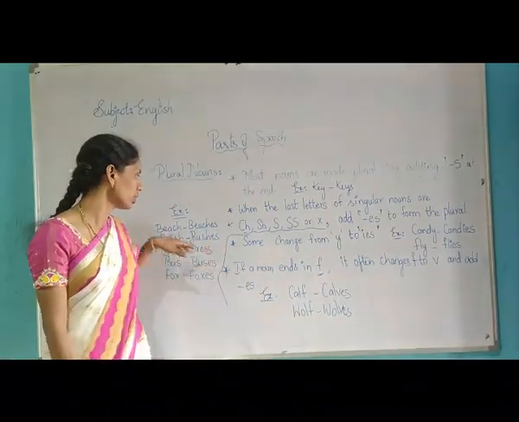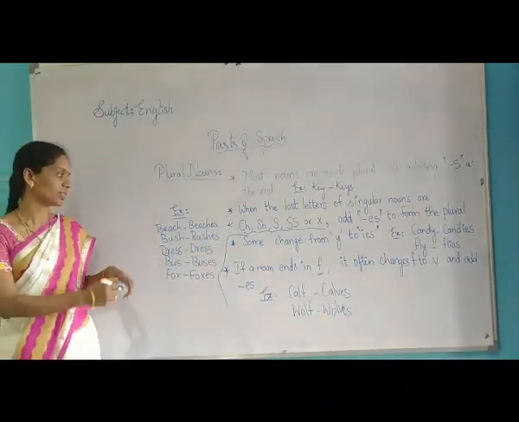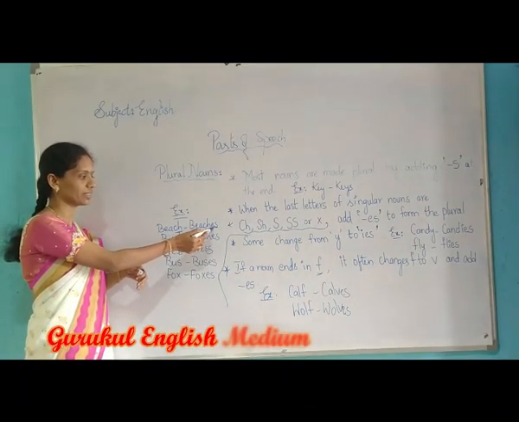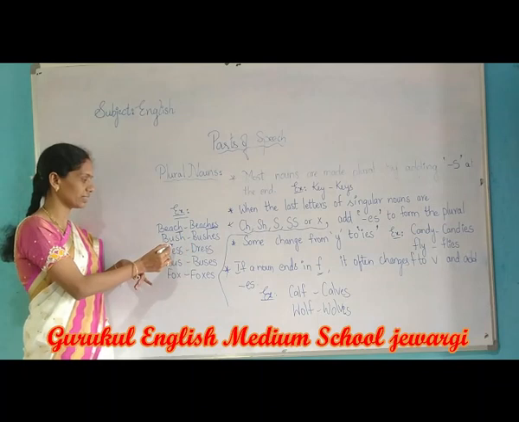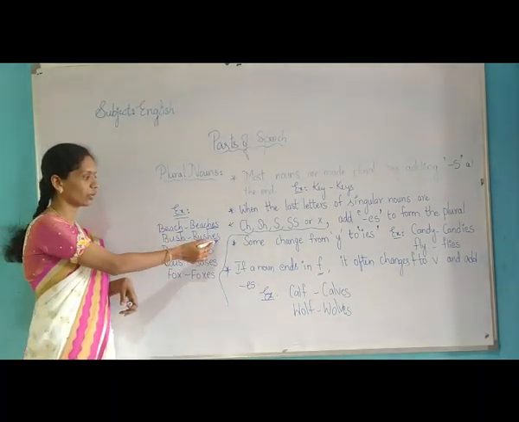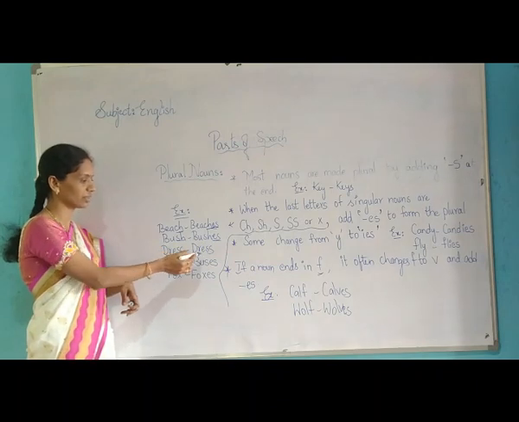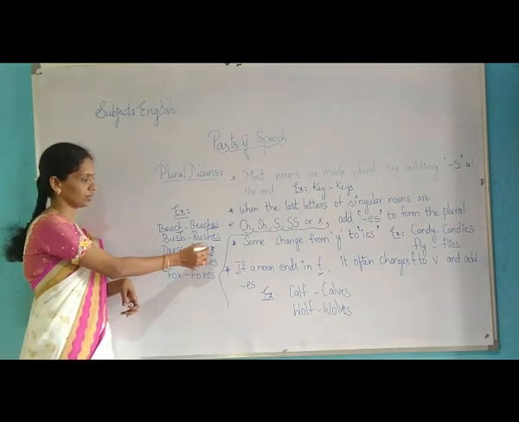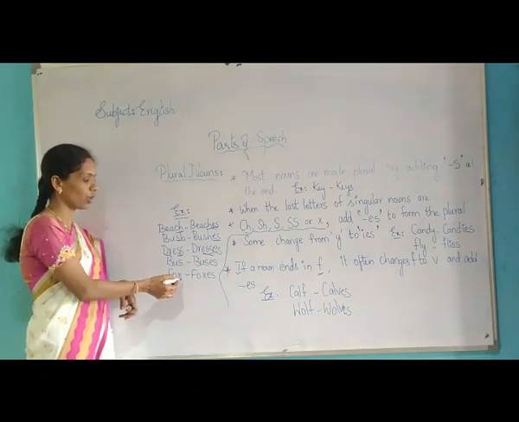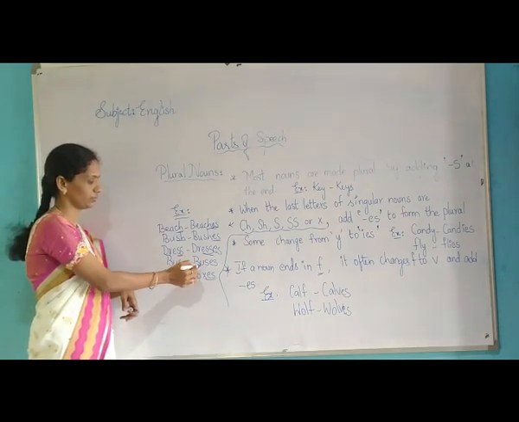Examples are beach, beaches. See here, CH ending is there. What did we add here? ES. For endings with SH we have to add ES. Dress, double S, dresses. Next, bus, buses. Fox, foxes.